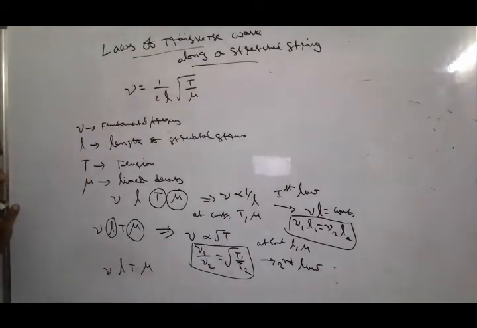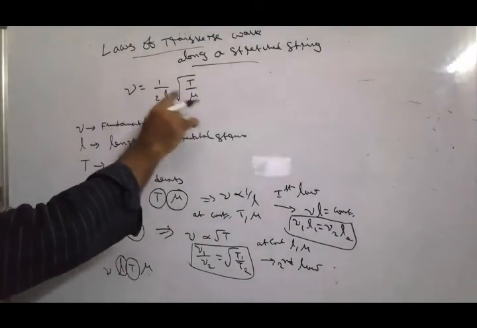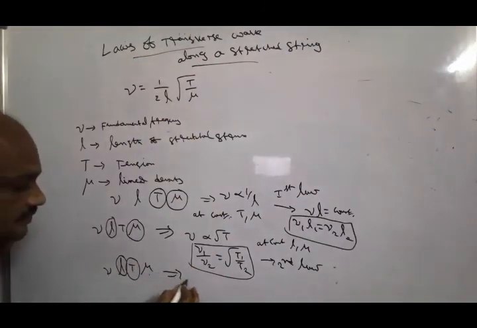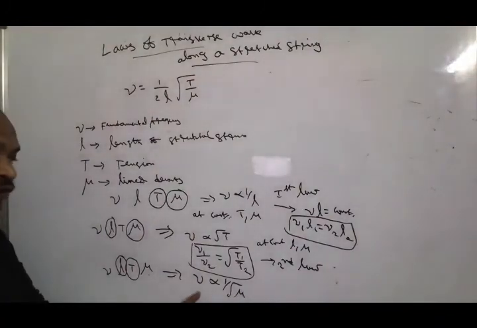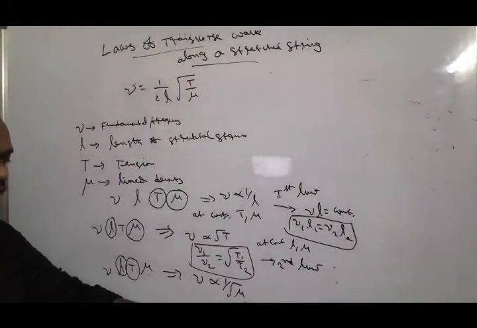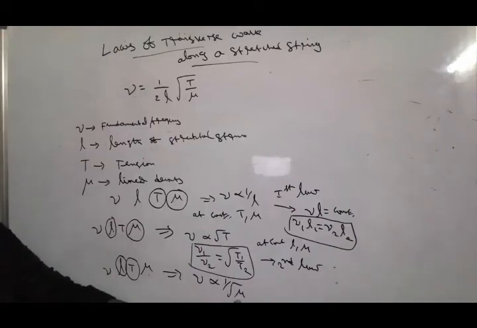Next one, at constant length of the string and tension in the string, the relation between nu and mu gives the third law. At constant T and L, nu is inversely proportional to root mu. Here nu is the frequency of the transverse wave along a stretched string and mu is the linear density of the wire.